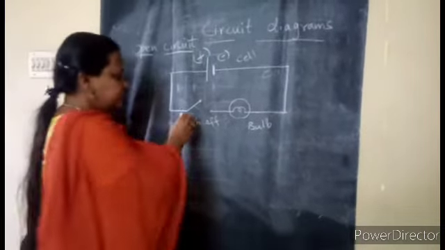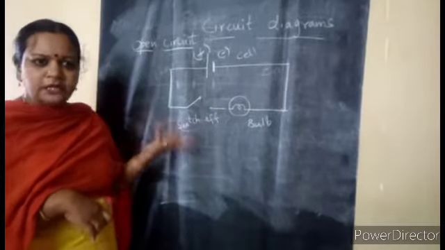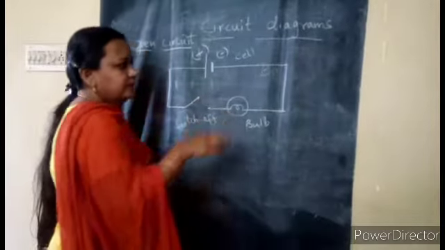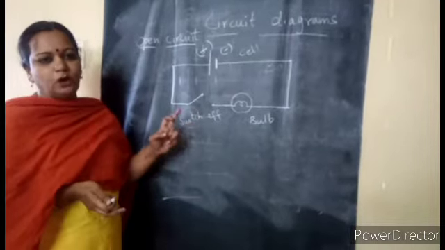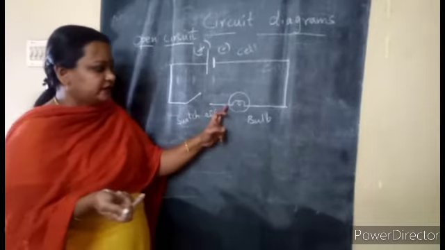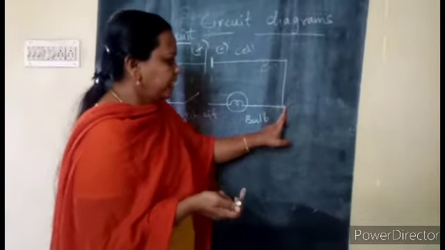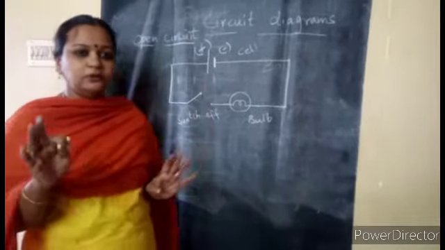Not only because of this. Suppose you have not connected the bulb properly, the current will also not flow. So due to some other reasons also the current will not flow. The major reason is that the switch should be in the on position. If the switch is on and there is still no current supply, then you have to check whether you have connected the wires properly, and whether your cell is dried up or not.